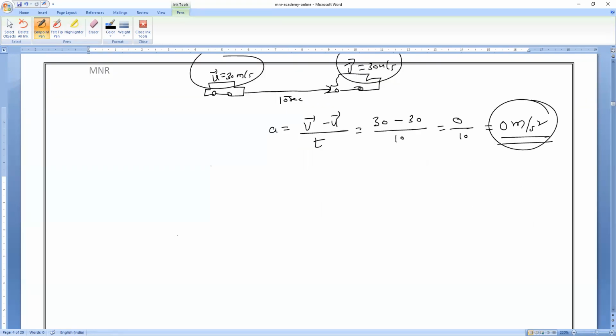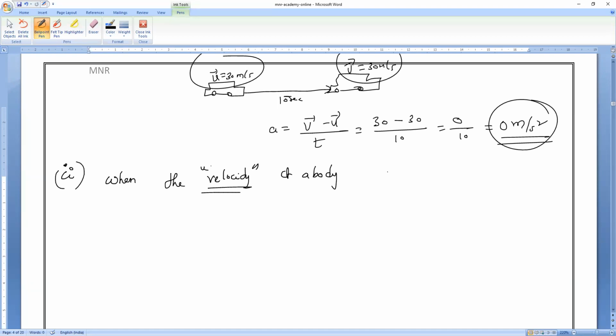Next, case number 2. Is acceleration positive or negative? Positive. Clear? Right. Velocity means the body is moving in a straight line. I'm talking about velocity, straight line. Be very careful. Whenever I speak of velocity, the body is said to be moving in a straight line. Please keep it in mind.